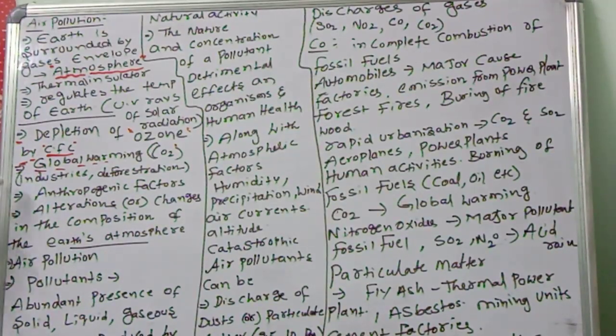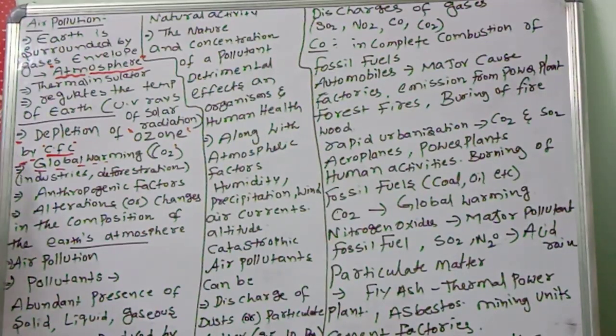And the main reasons for global warming are industries, deforestation, and partial combustion. We burn materials, so all these things are leading to global warming.